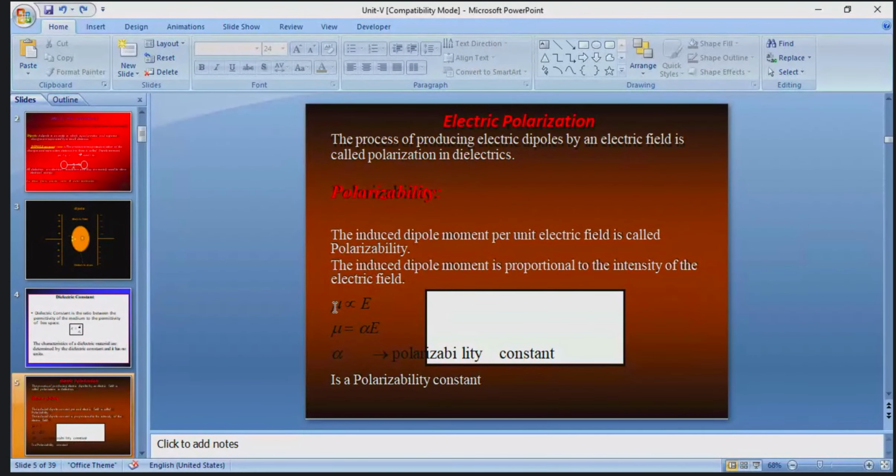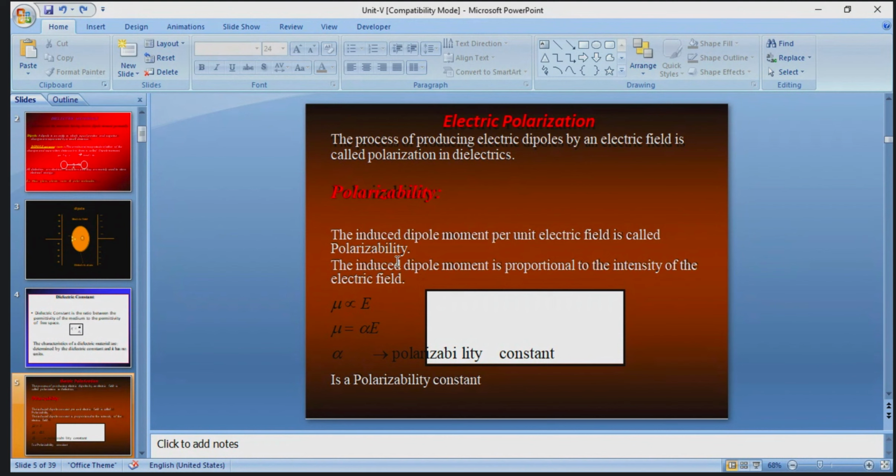So the electric dipole moment mu is directly proportional to the electric field E. Replacing with the proportionality constant, that is the polarizability constant alpha, mu is equal to alpha into E. So alpha is equal to mu by E. The induced dipole moment per unit electric field is known as the polarizability.